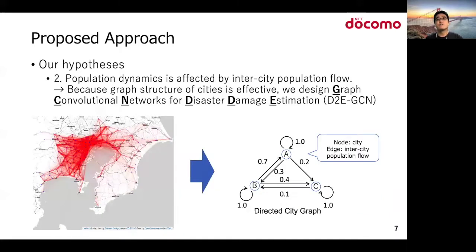The second hypothesis is that population dynamics is affected by intercity population flow. Based on this hypothesis, because the graph structure of cities is effective for estimation, we design graph convolution networks for disaster damage estimation called D2DCN.